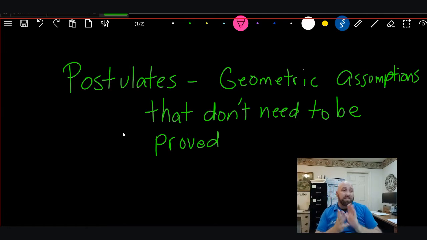Postulate number 5. This is the most important postulate that you have. You will use this postulate all through the book, I promise you. And all you have to do when you're writing your proofs is say postulate 5. And I'm going to be like, okay, yeah, we all know postulate 5 because we use it so much. Here's postulate number 5. A geometric figure may be freely moved in space without changing its size or its shape.